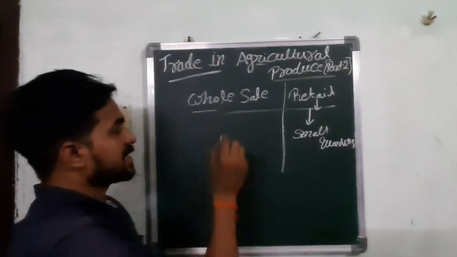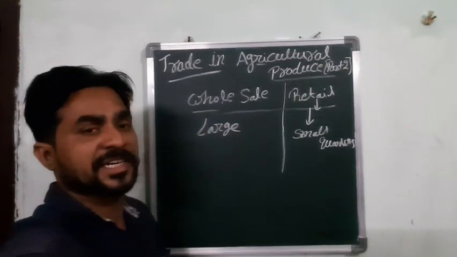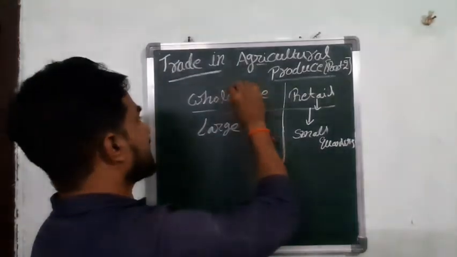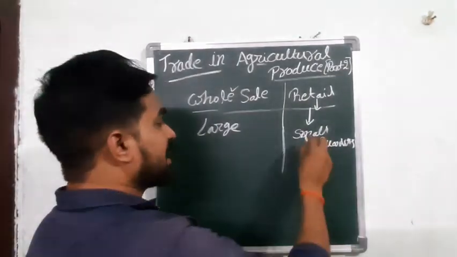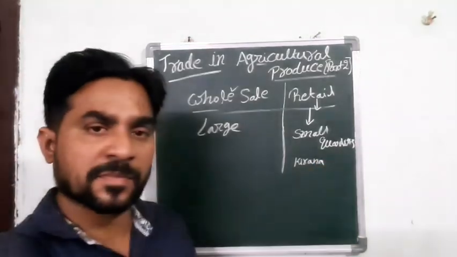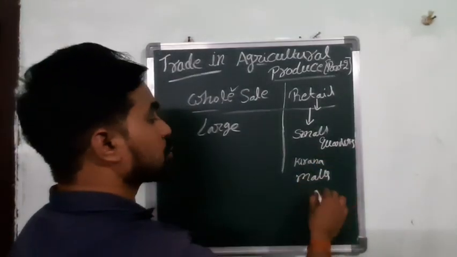But in wholesale, we can buy large quantities. If you want to buy a large quantity, we can get it from wholesalers. We can find these kirana shops in our area, and even malls and supermarkets.